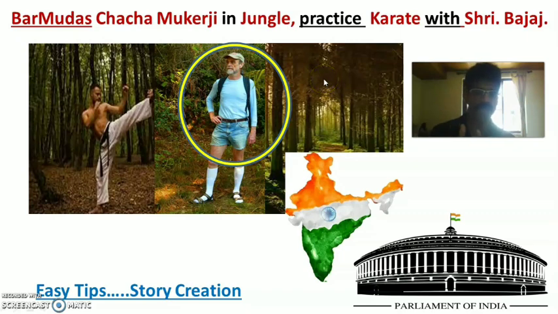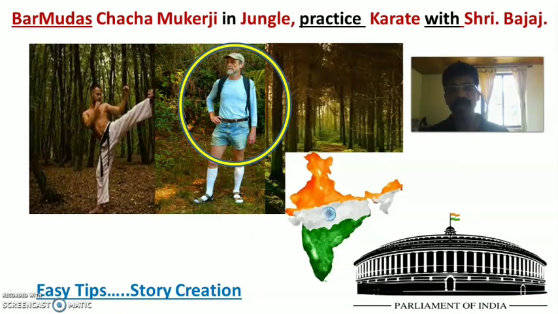So that is the creation of the story. The Government of India understood that Chacha Mukherjee is in the forest and his family is left alone, so both he and his family have to be cared for. It is the responsibility of the Government of India to render the various health services. Moreover, the government took a keen interest in his family and his personal health, because he was a former, retired IPS officer. Thus, the Government of India appointed many committees to identify the health status and health needs of him and his family, and then rendered comprehensive services to them.